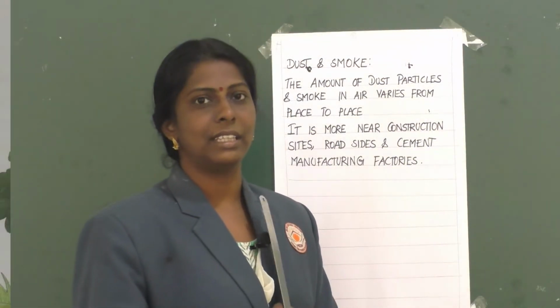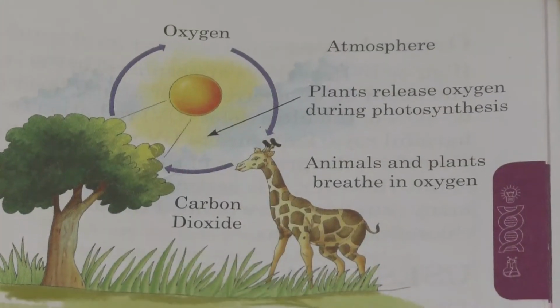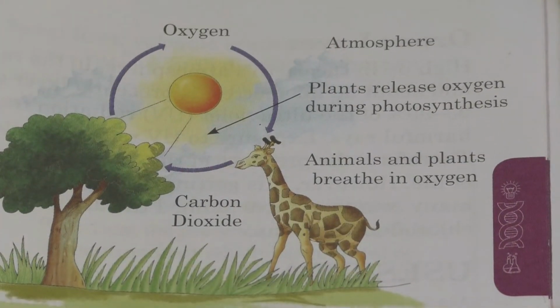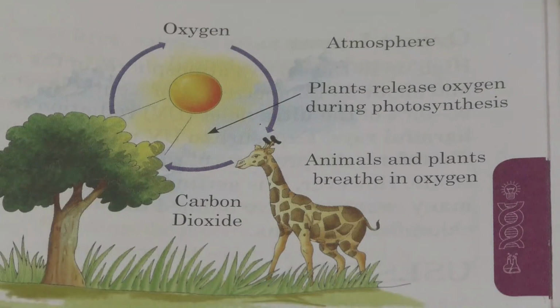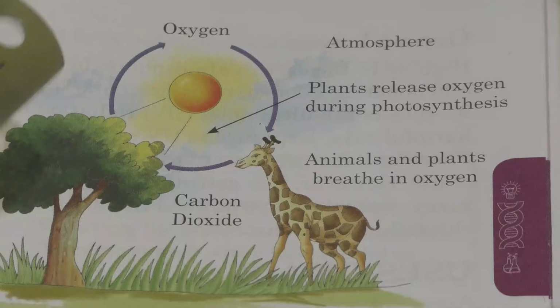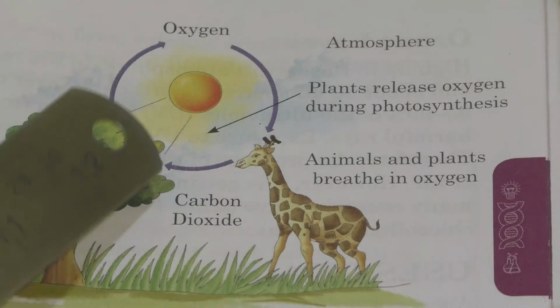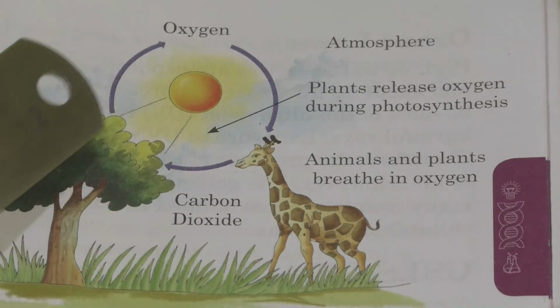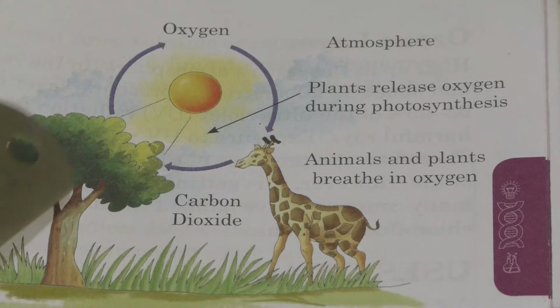Clear children? Children, now you can see the picture for the oxygen cycle. Here there is a tree receiving sunlight from the sun, isn't it?